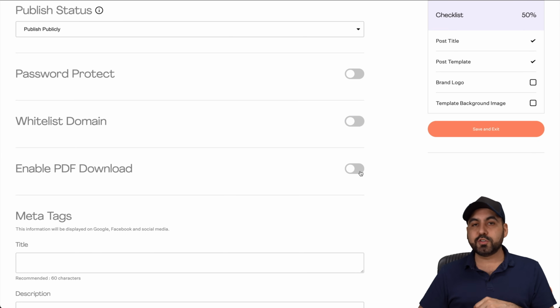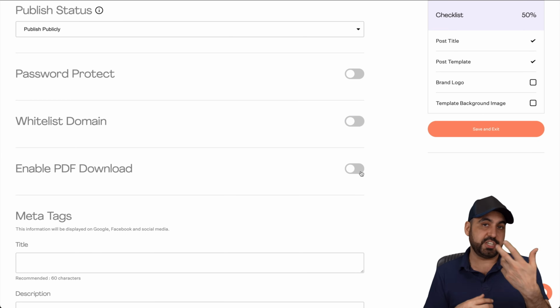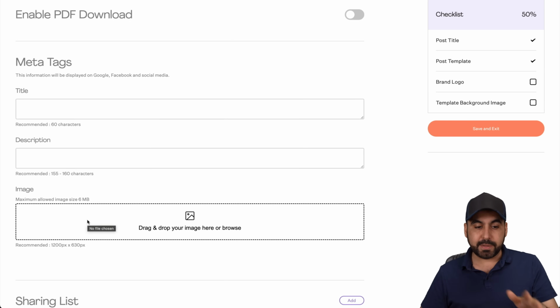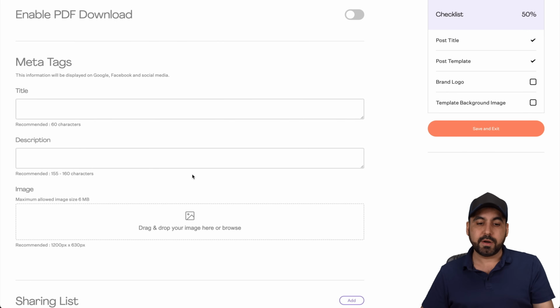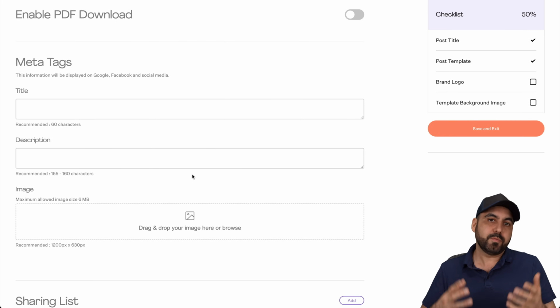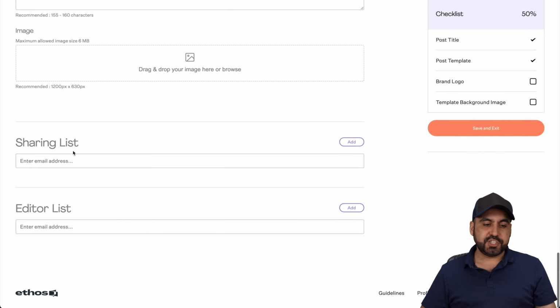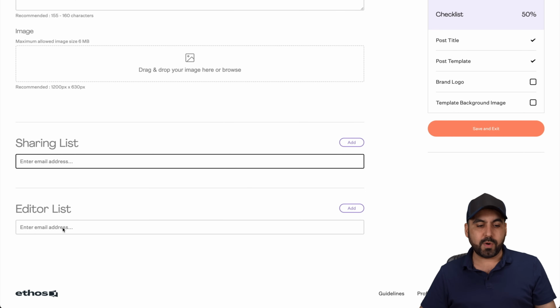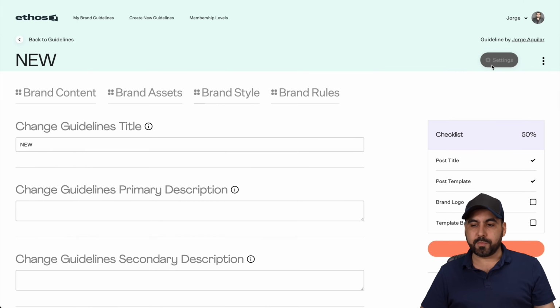Enable PDF download. So if you want to give them the option to download it as a PDF, or maybe you want this as a PDF and then share it, you got the option here. And the meta tags, if you want to add the information for SEO purposes or for social media purposes, where you have the title, description, and images. If you don't want to make this public, you definitely don't want to add the information here. But if it is, it will help you with ranking your company. Okay. Sharing list, if you want to share this with someone, it's super easy. Just add the email. If you want the editor list, go ahead and add them right here. So it's super easy to work on your brand guidelines.